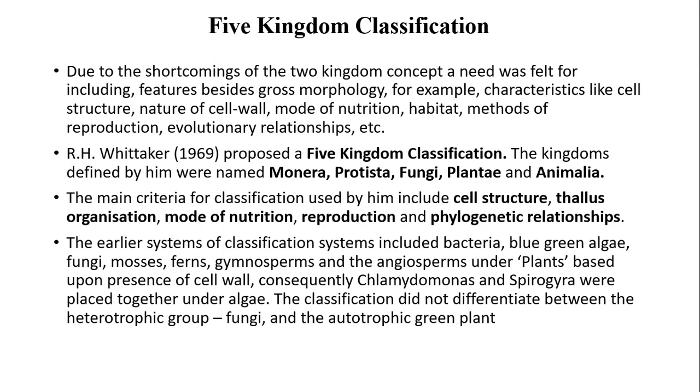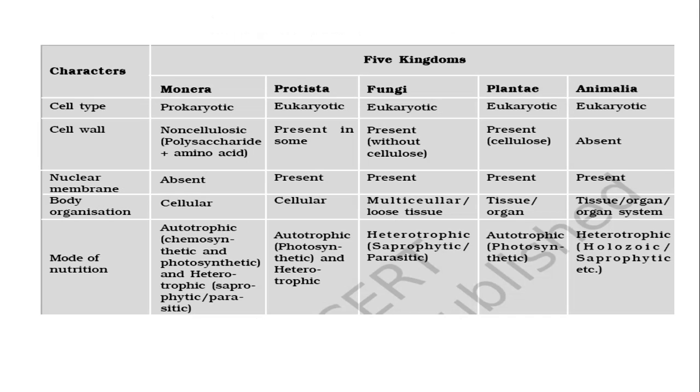The earlier systems of classification included bacteria, blue-green algae, fungi, mosses, ferns, gymnosperms, and the angiosperms under plants based upon the presence of cell wall. Consequently, Chlamydomonas and Spirogyra were placed together under algae. The classification did not differentiate between the heterotrophic group, fungi, and the autotrophic green plant. Now let us compare a few features exhibited by members of each kingdom.